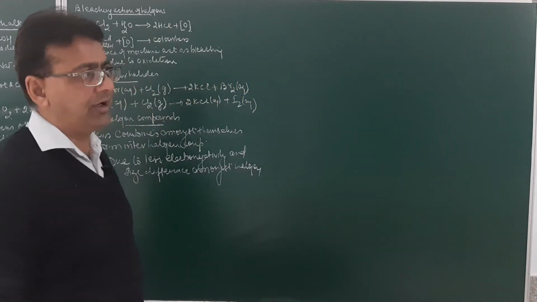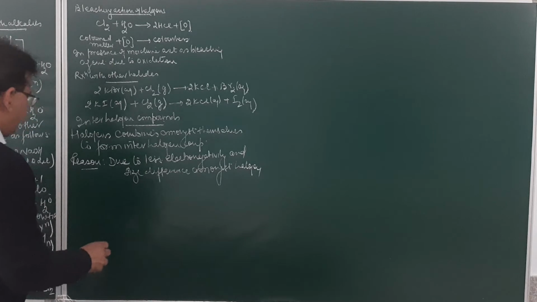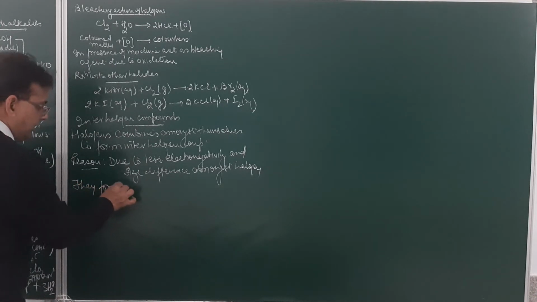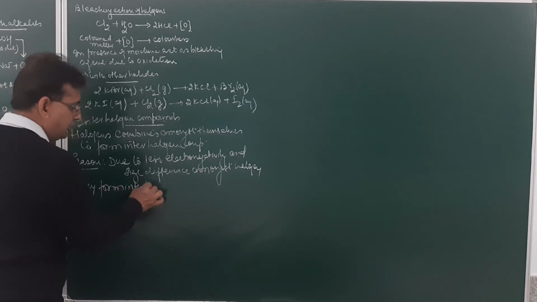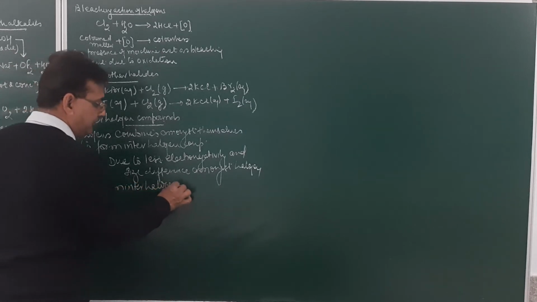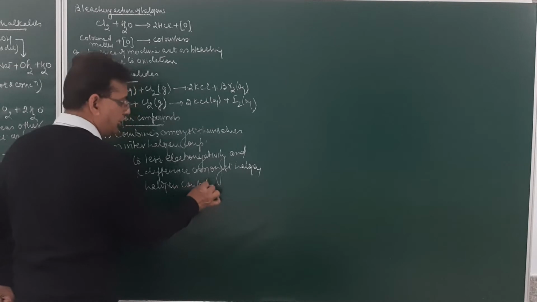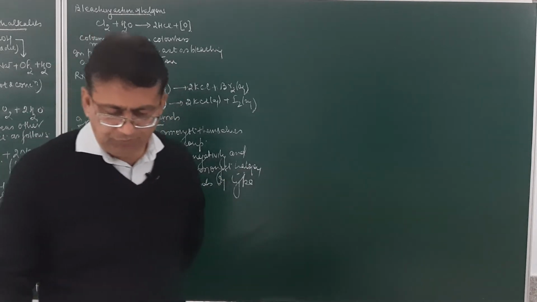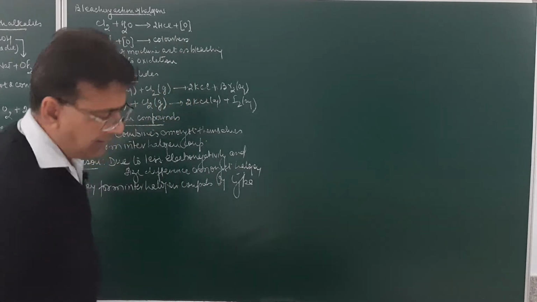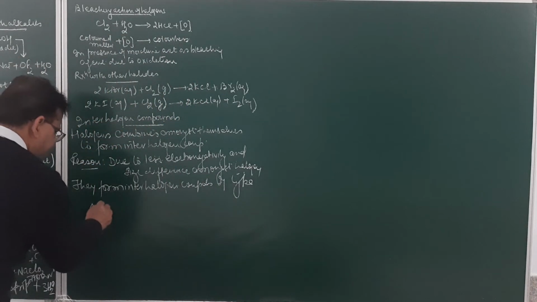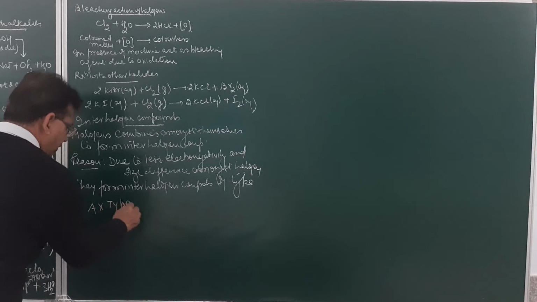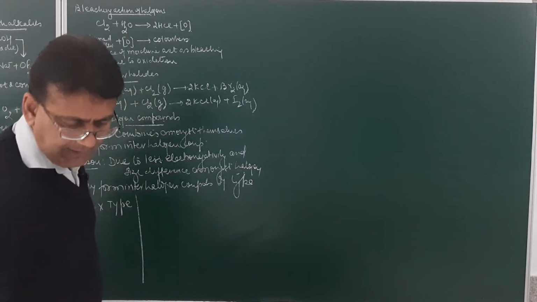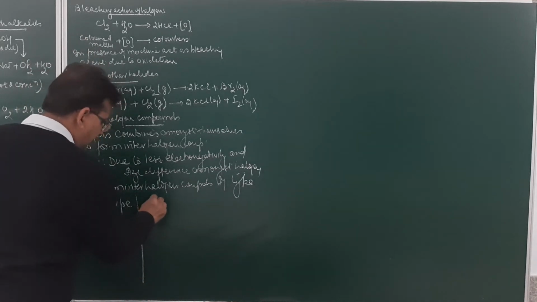These halogens form interhalogen compounds of various types, like AX type, then AX3, AX5 and AX7 type.